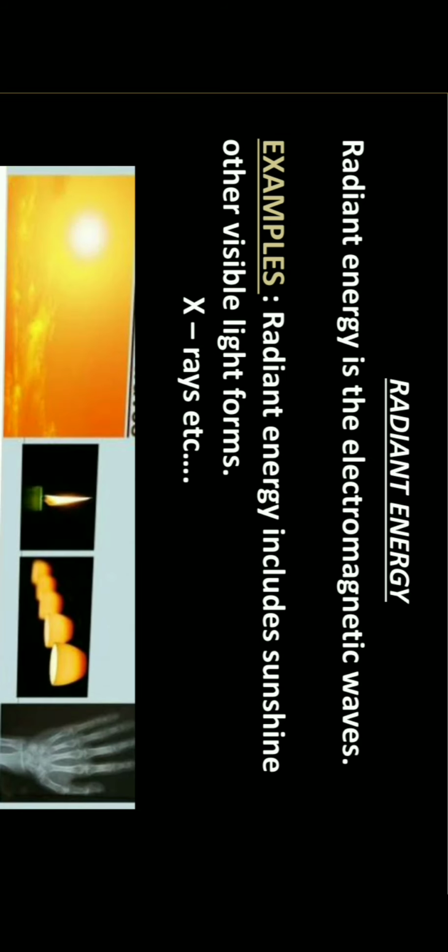Next, radiant energy. Radiant energy is electromagnetic waves. It helps us to see things. For example, the sources of light: stars, sun, bulb, and so on. Radiant energy includes X-rays, etc.